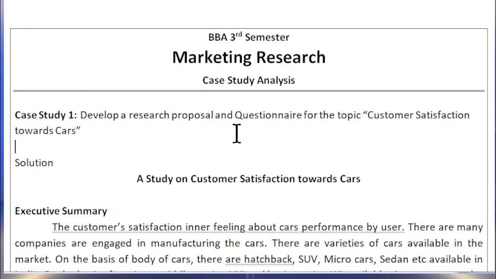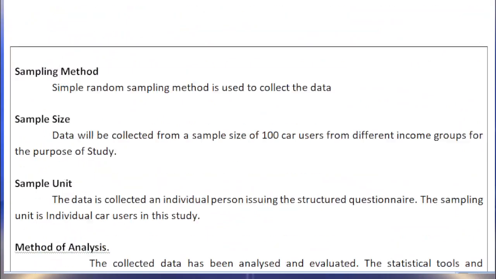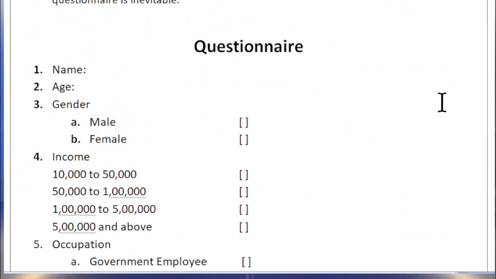Next one is we need to prepare a questionnaire. In primary data we have to collect information from the respondents, so we are not going to ask them individually, but we collect information by giving a questionnaire to the respondents. So how are we going to prepare a questionnaire? Here we can prepare a questionnaire like this.